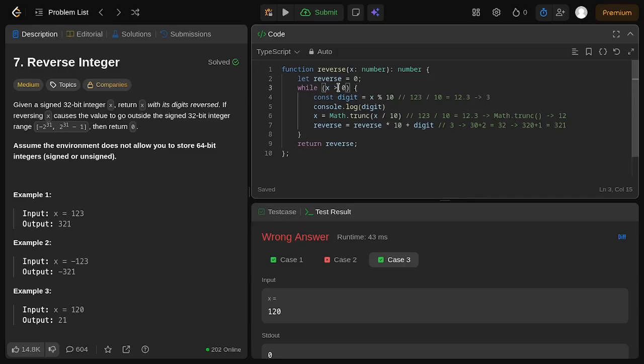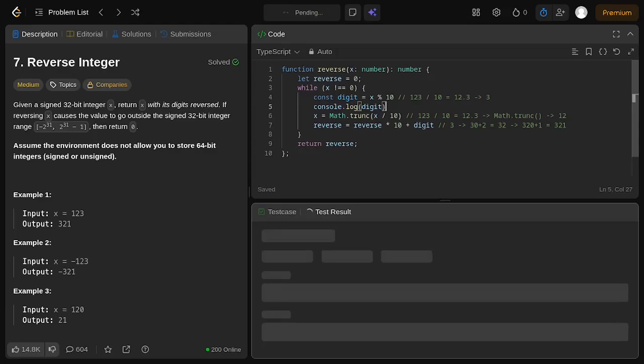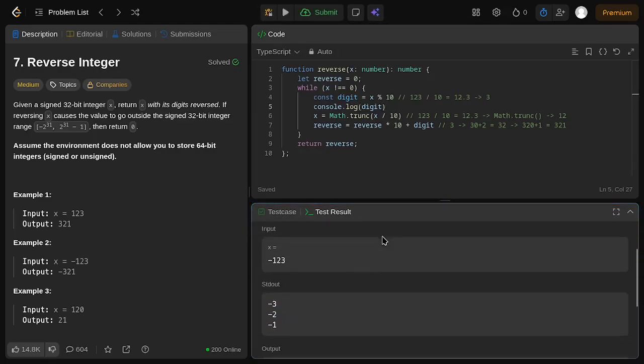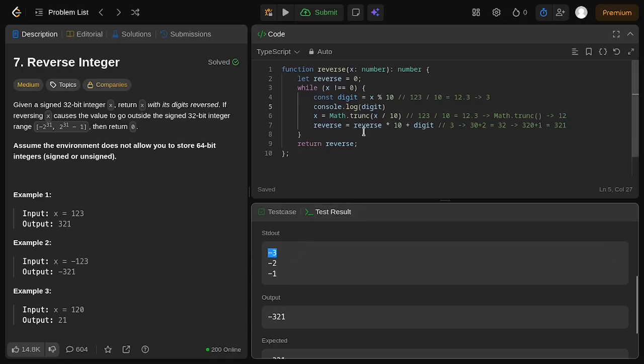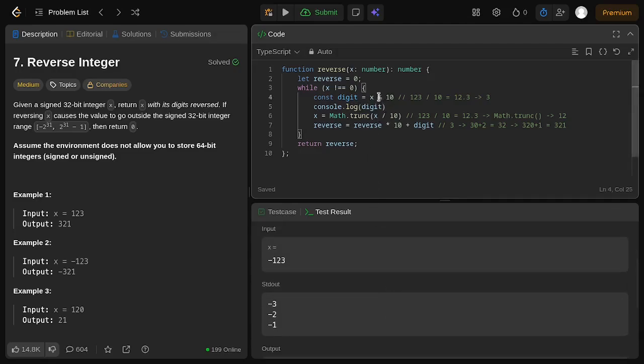Then we need to handle the negative part by using x. As long as x is not equal to 0, we can handle both negative and positive numbers, and we can use run again to test if it works on case number 2. And we have the standard output of -3, which is correct, from -123 with remainder by 10.